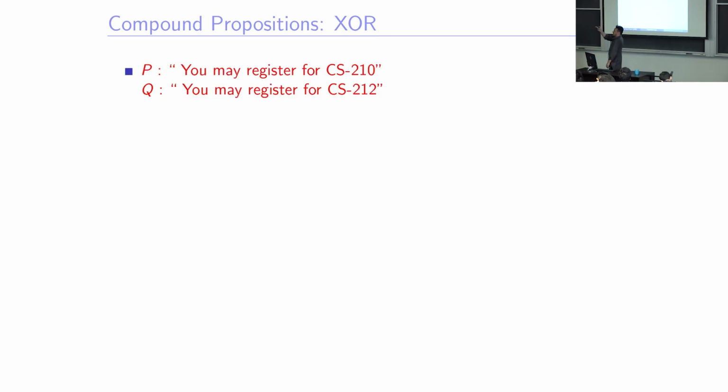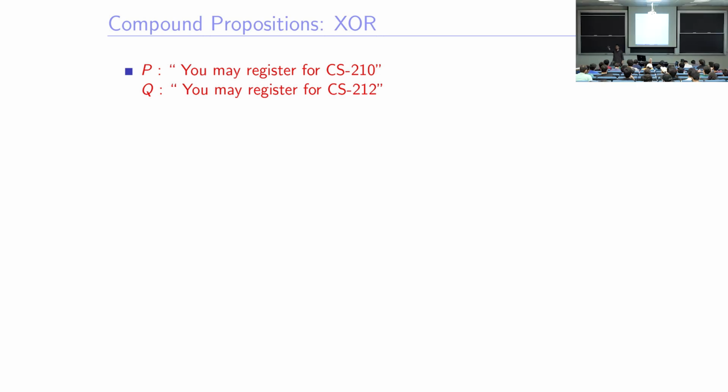How would you say P exclusive or Q for this P and this Q? One of you here. This side is very silent. Please say something, okay? No? Yes, please, go ahead.